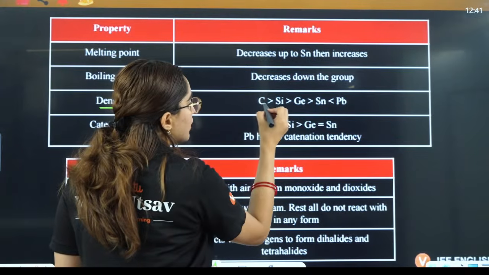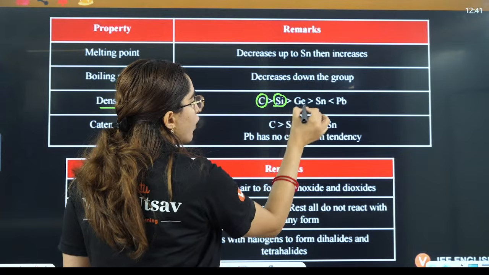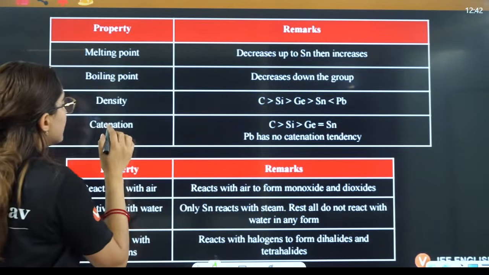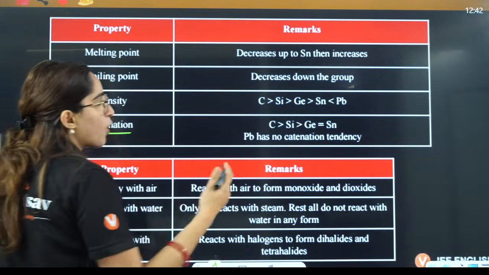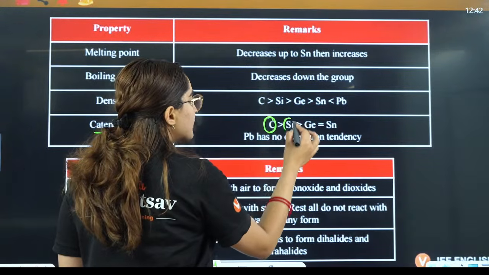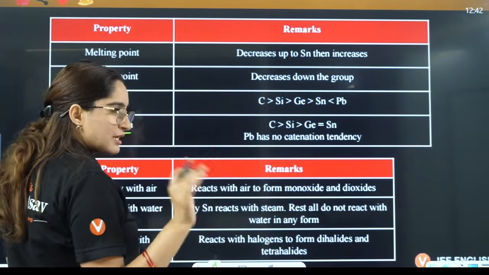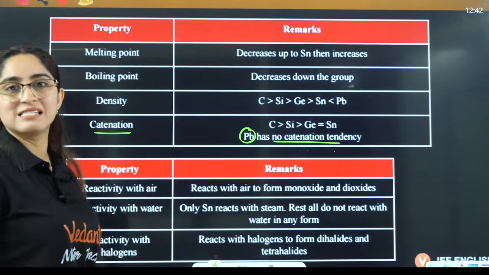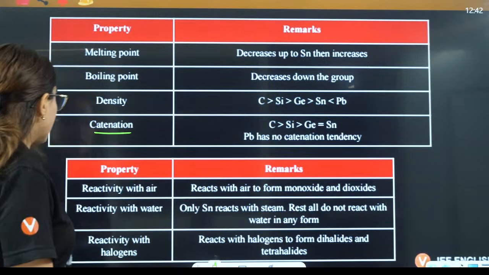Density increases: carbon, silicon, germanium, tin, lead. Catenation, the self-linking property, is maximum with carbon, then silicon, then germanium, and tin has almost negligible. Lead has no catenation tendency.